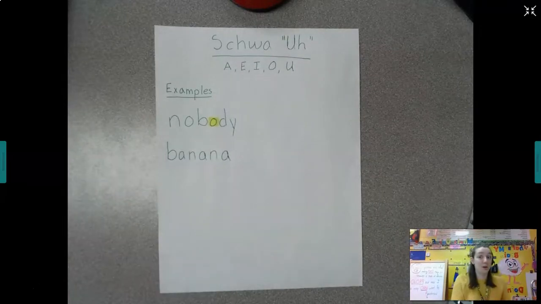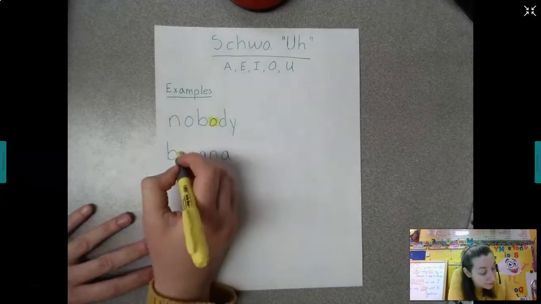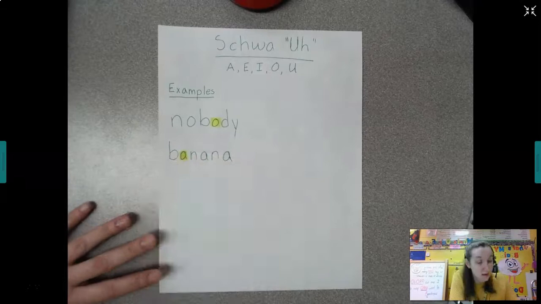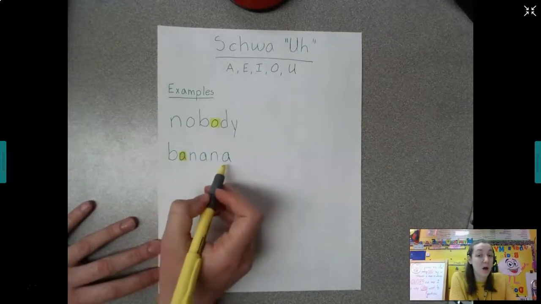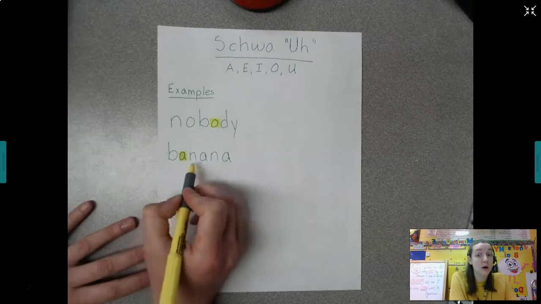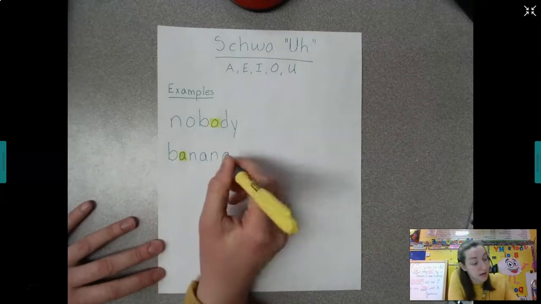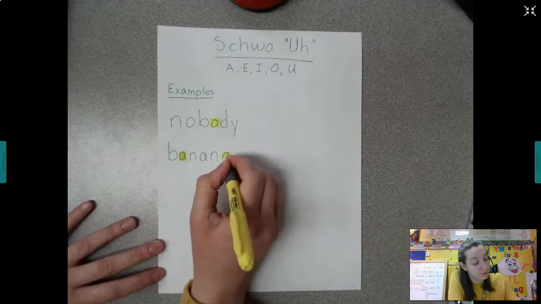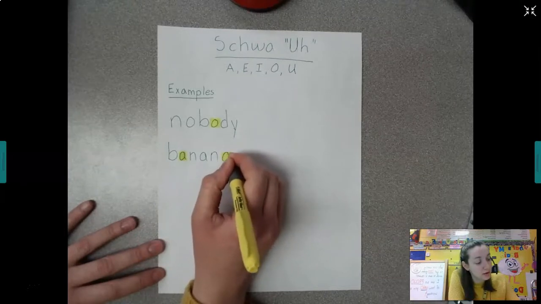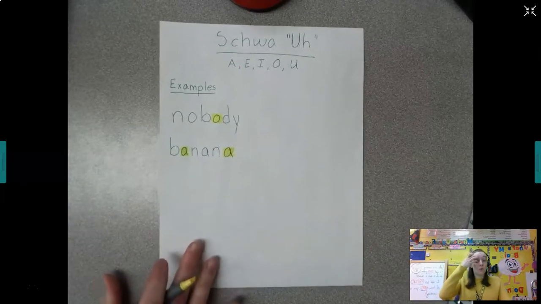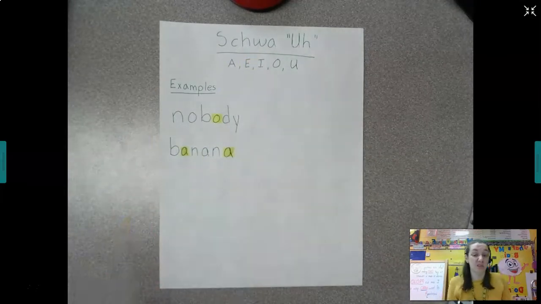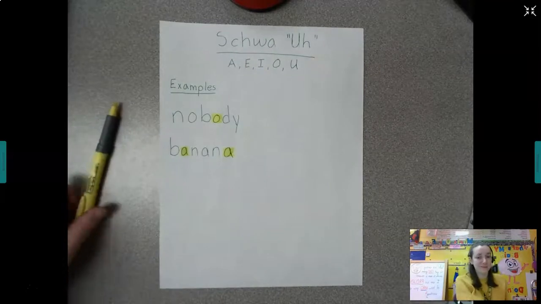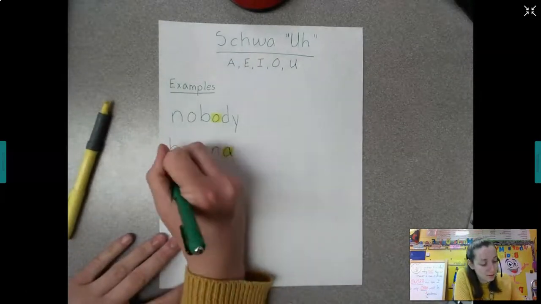Buh-nan-uh. Banana. So that has an "uh" sound too. So these are some words that you just kind of have to know. It's not always easy to be able to identify where that schwa sound is. Okay? Let's try another one.